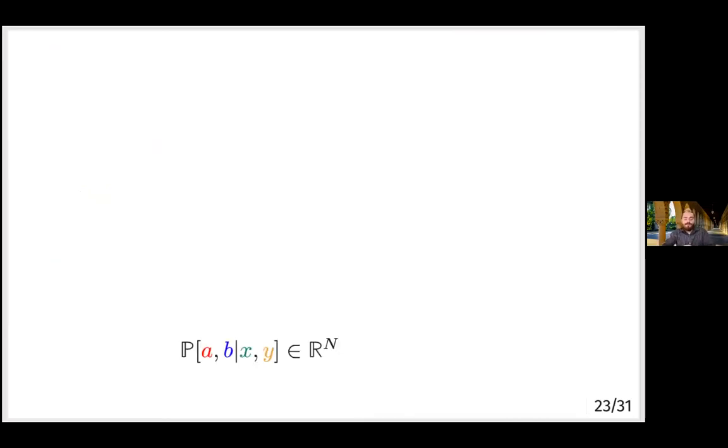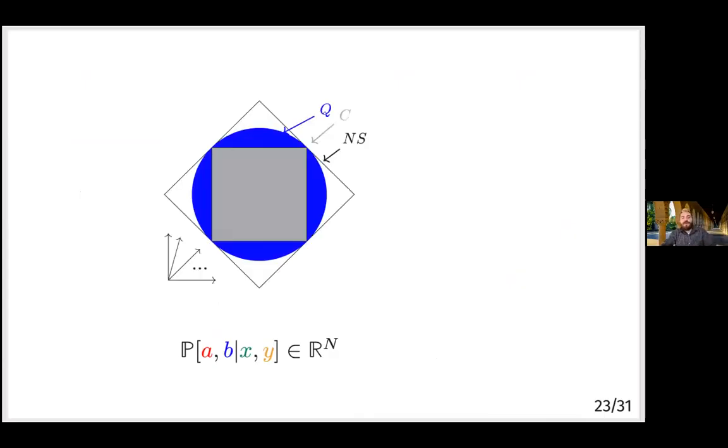Okay, so recall that we can describe Alice and Bob's strategy or their conditional probability distribution as just some vector in R^n. And we're going to imagine now that X and Y are no longer just individual bits. So this is just some high dimensional space. Okay, and remember that the directions in this space of different distributions correspond to different non-local games. And that if you travel too far in the CHSH direction outside of this quantum set, it's known that you'll be able to cause communication complexity to become trivial.